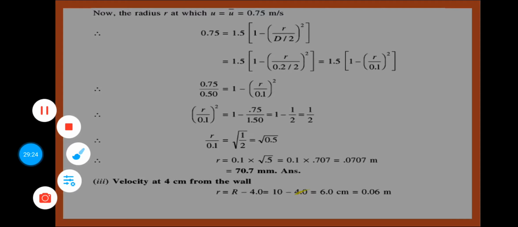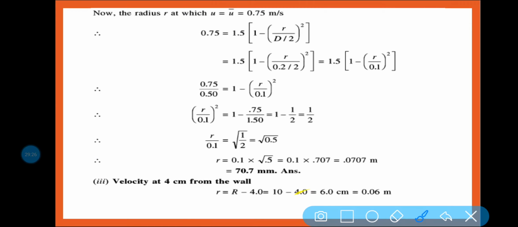Am I right? Now what is the velocity at 4 centimeter from the wall? So r is equal to R minus 4. Capital R is equal to 10, you know.